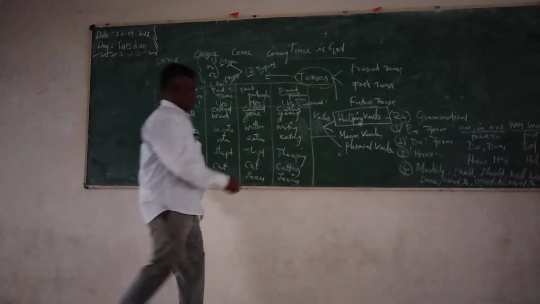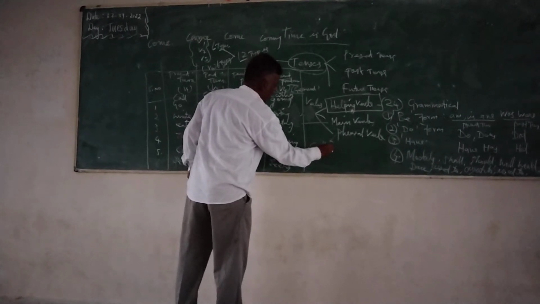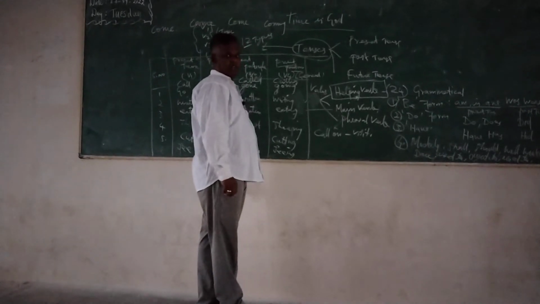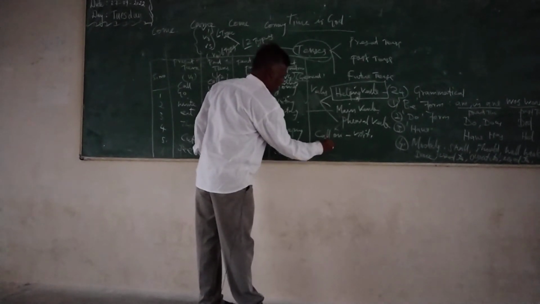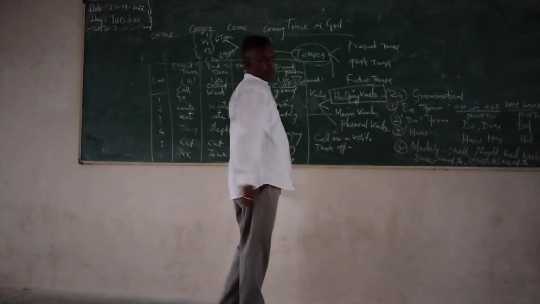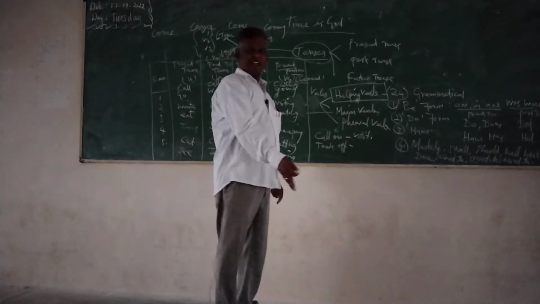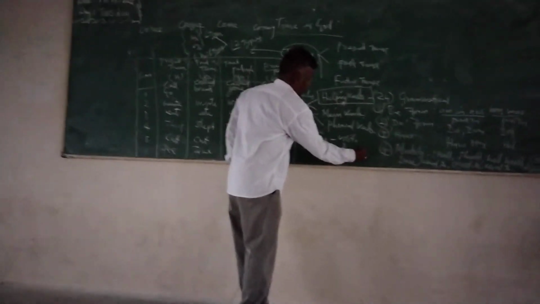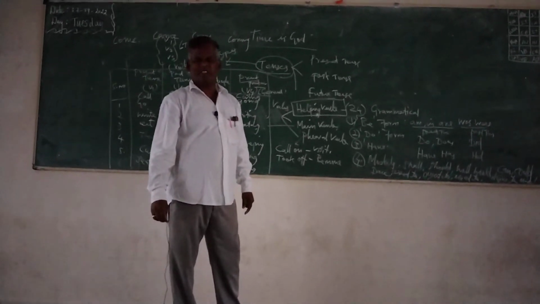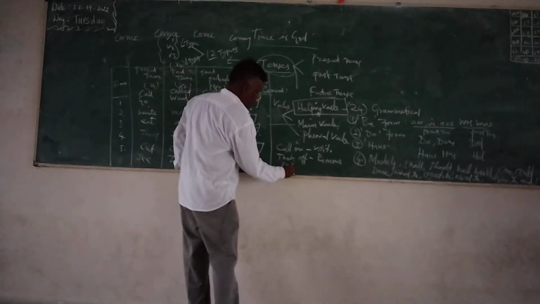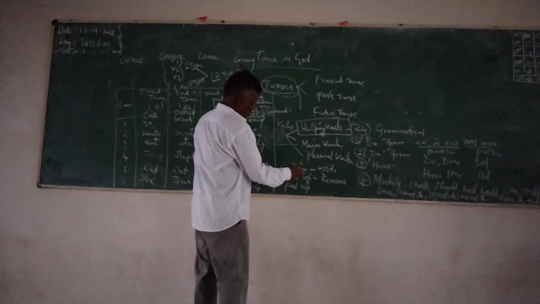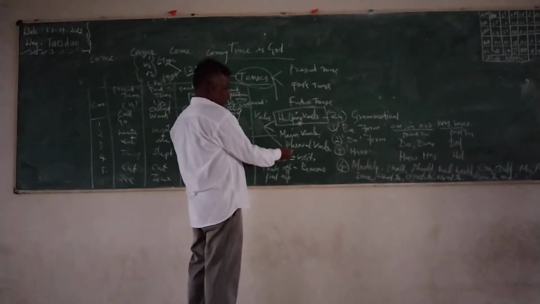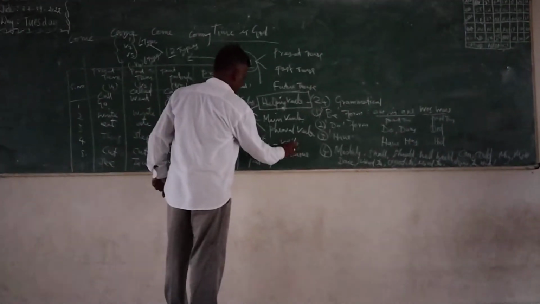For example, call on, principal call on. That means visit, V-I-S-I-T. Then took off, that means remove. Take off your shoes before entering into the class. Remove is the meaning. Put up your cloth means wear the cloth. In call on, call is the verb and on is the preposition. Both join together to give the word visit.